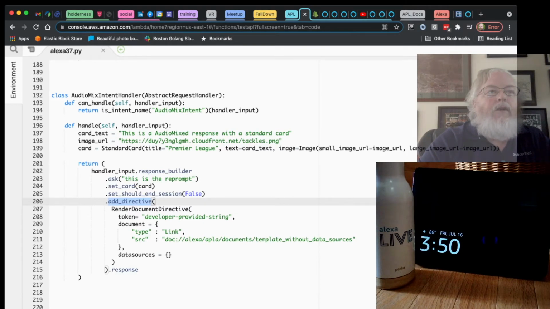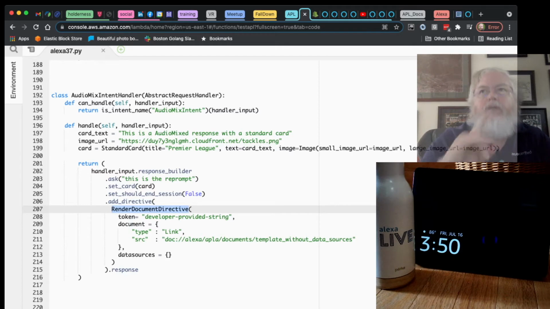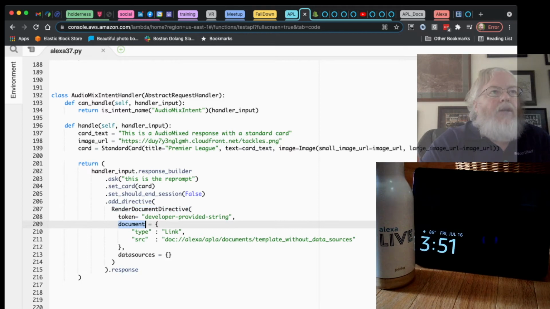And what directive do we want to add? Well, we want to render a document. Well, what the heck's a document? Well, we'll get to that. So in the render document directive, we provide a token, which is just anything you want, and then a pointer to a document, and optionally some data sources.